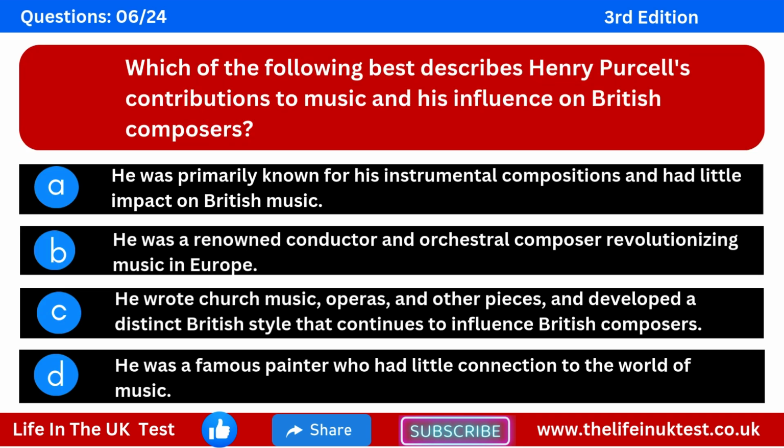Question 6. Which of the following best describes Henry Purcell's contributions to music and his influence on British composers? Option A. He was primarily known for his instrumental compositions and had little impact on British music. Option B. He was a renowned conductor and orchestral composer revolutionizing music in Europe. Option C. He wrote church music, operas and other pieces and developed a distinct British style that continues to influence British composers. Option D. He was a famous painter who had little connection to the world of music.